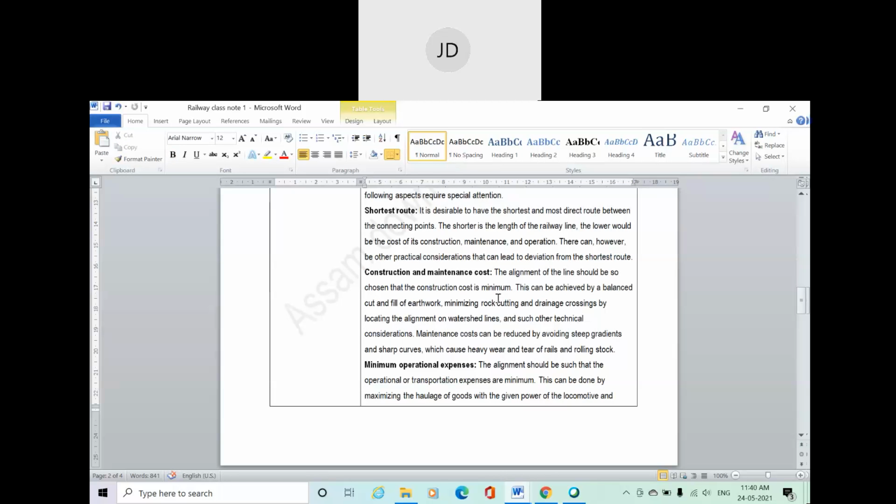Suppose in a particular area which needs a railway, you need to go for some earth cutting. So that particular cost should also be included in the construction cost, and you have to ensure how to balance that cost of earth filling and earth cutting.